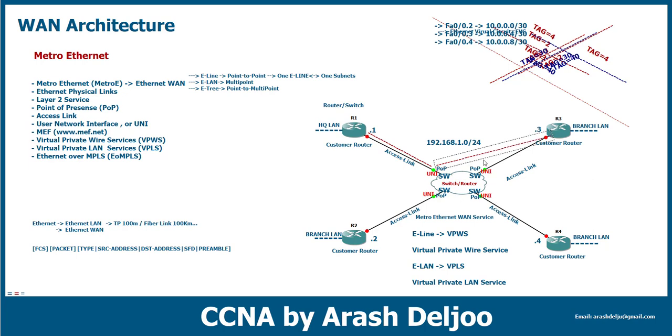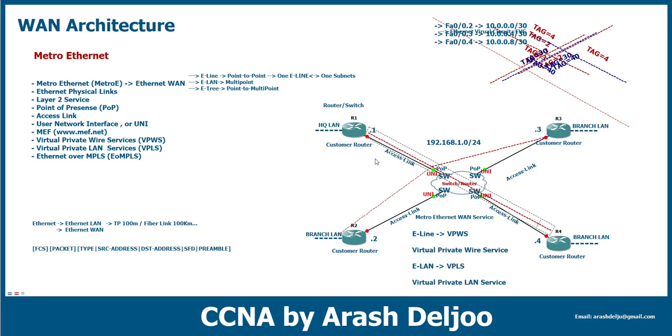For example, this site, this is point to multipoint, as you can see here, and also to site 2, and finally to site 4. With this type of connectivity, we don't have communication directly between the different sites, for example between R2 and R3, R3 and R4.